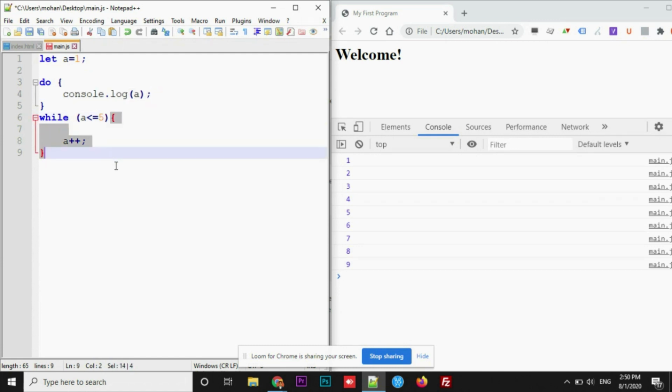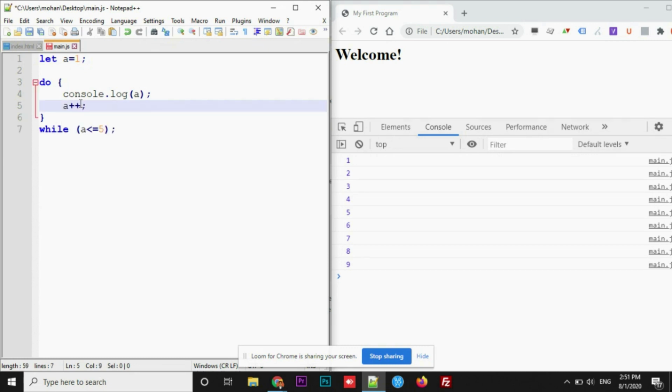After that, we need to add a condition here in the while. So it will check the condition and it will go here. But in between these two, we need to add an increment operator, a plus plus. Now let's refresh and see the output. So this is how we can make use of loops in JavaScript in order to execute a block of code multiple times. See you in the next video.